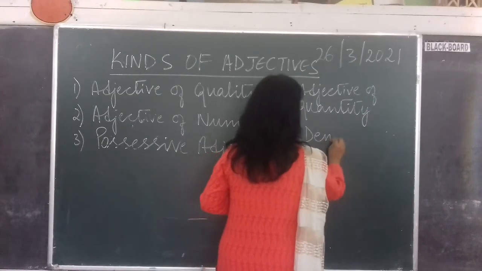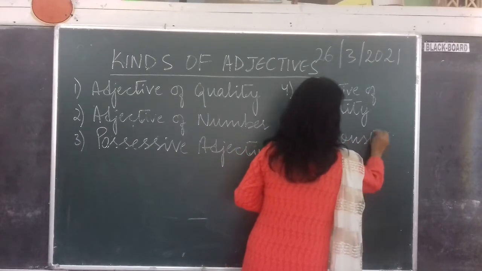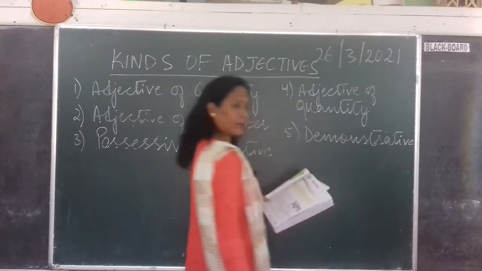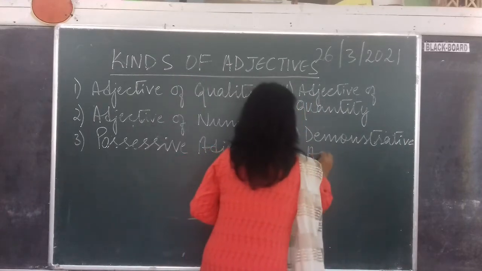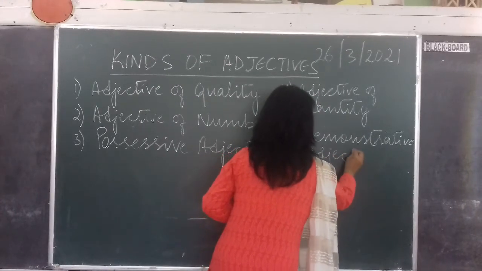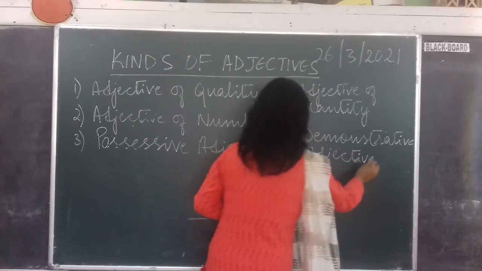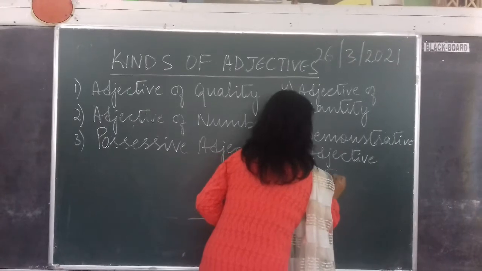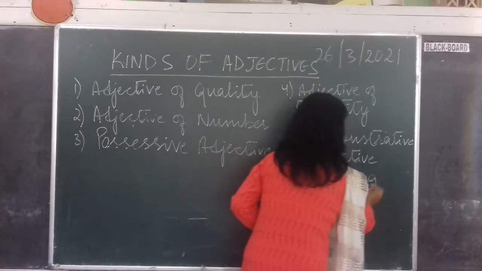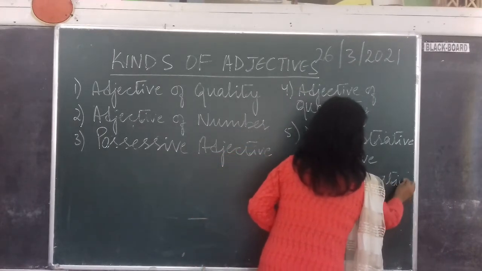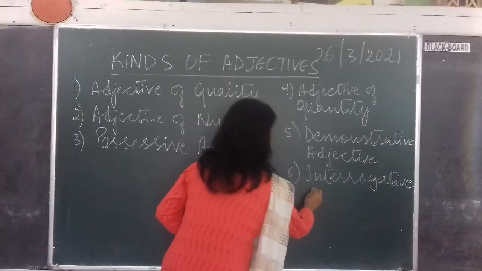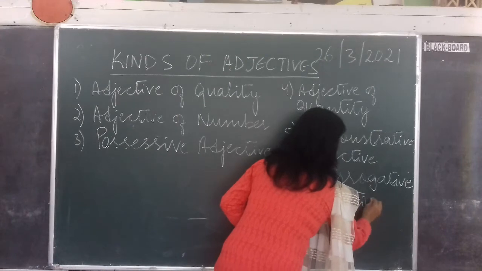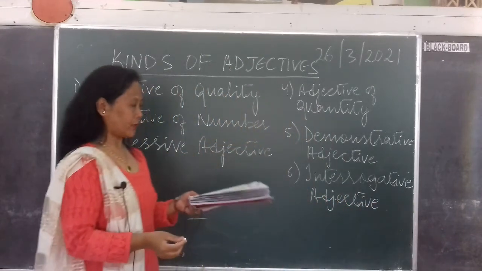So we know demonstrative adjective also. So these, that, those are demonstrative. Okay, and the last one is interrogative. Interrogative, you know that. What does it do? It asks you all questions, isn't it? So these are the kinds of adjectives.